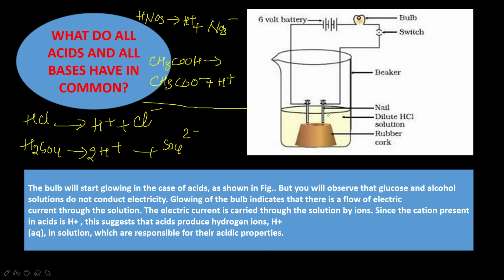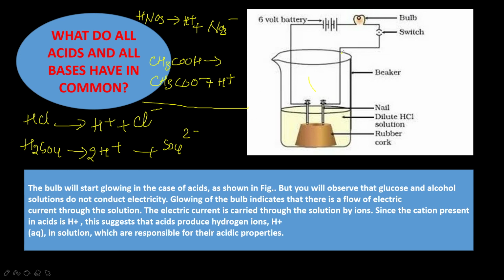Connect these nails to the two terminals of a 6 volt battery through a switch and a bulb. Pour some dilute HCl solution in the beaker and switch on the current.